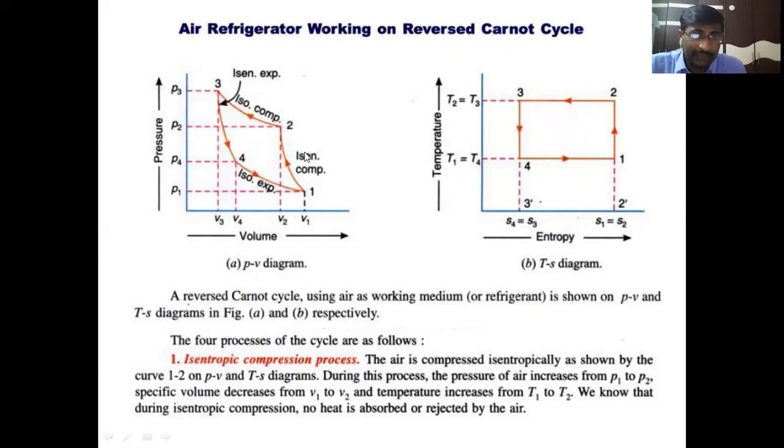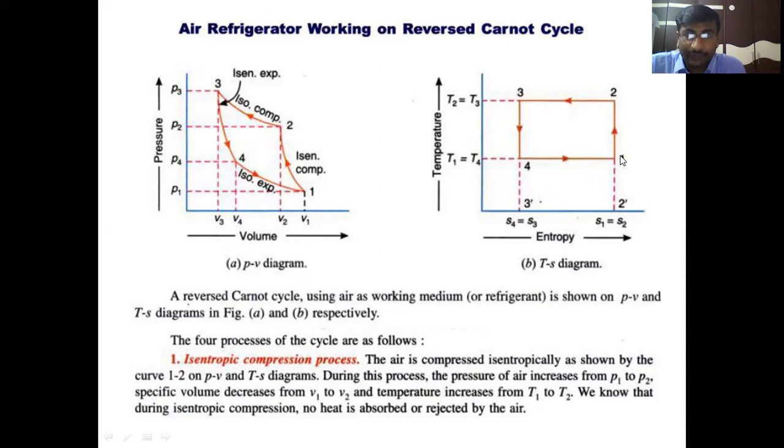The same diagram can be represented on a TS chart, temperature entropy chart. On the TS chart, 1 to 2 is vertical because it is a reversible adiabatic compression, or isentropic process, S1 equal to S2. 2 to 3 is the isothermal compression process, or isothermal heat rejection process. 3 to 4 is the isentropic expansion process.